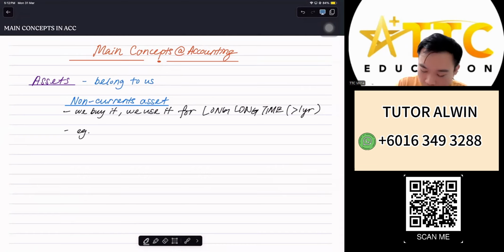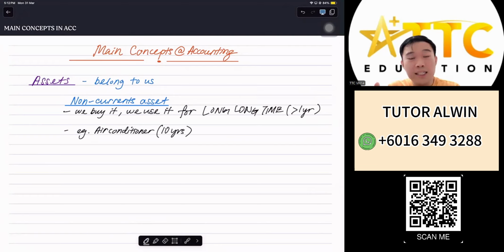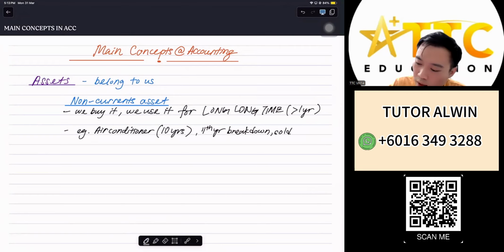For example, let's say we have an air conditioner. We buy it, we use it, let's say 10 years. At the 11th year, it goes soft, it spoils, breaks down. Then we sell it off and we get some money over here.